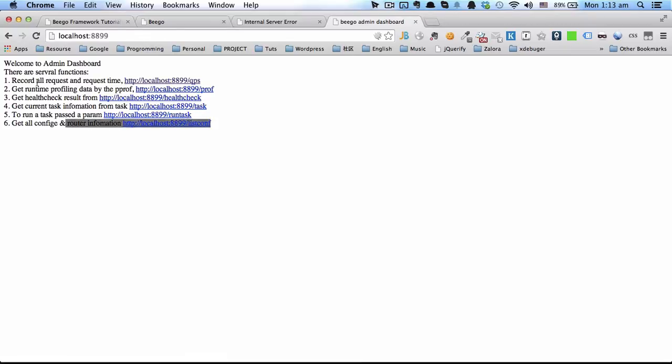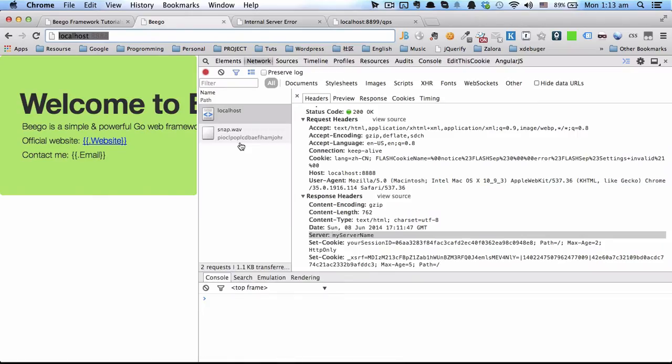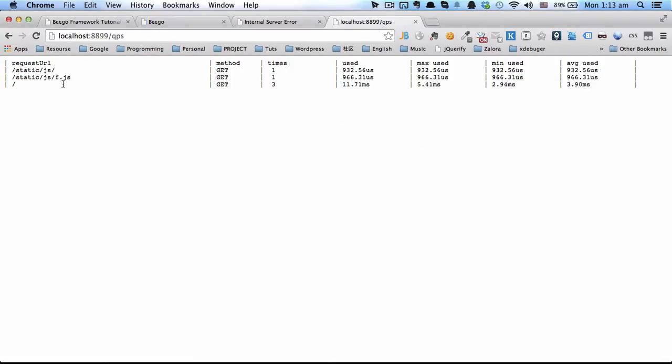So here you can see all the functions in the Beego admin mode. You can see here the visit numbers for the request.